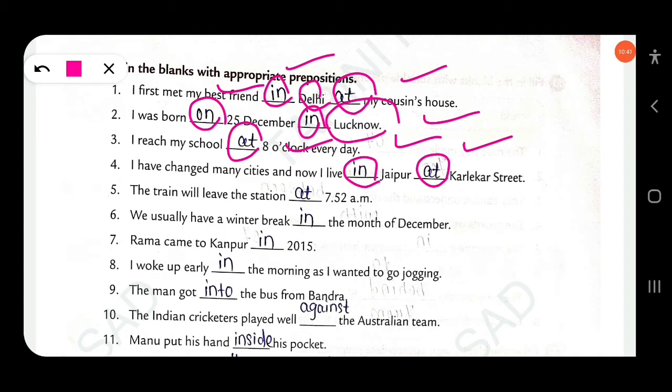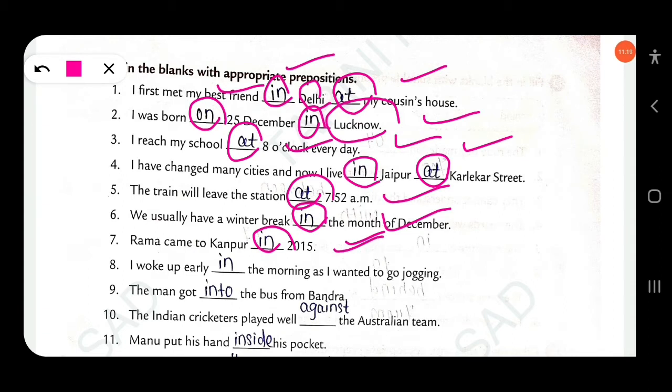The train will leave the station. Okay, here the time is given, so "at" will be used: at 7:52 a.m. The next, we usually have a winter break. Okay, in the month of December, "in". The next, Rama came to Kanpur before year. Before a year you have to use the preposition "in". India became independent in 1947. Before a year we use "in".